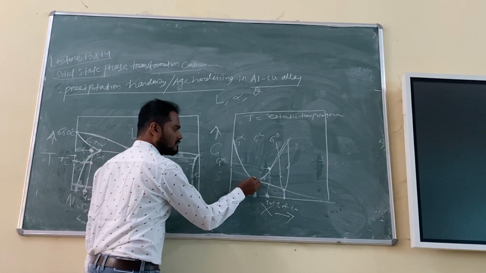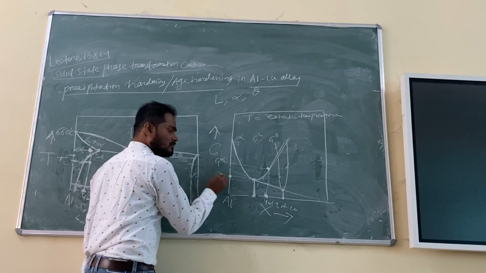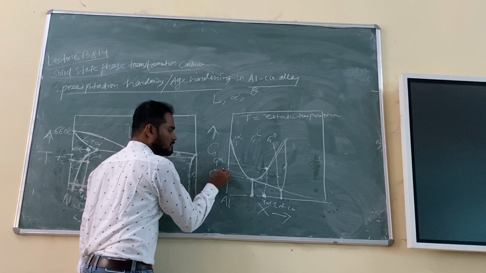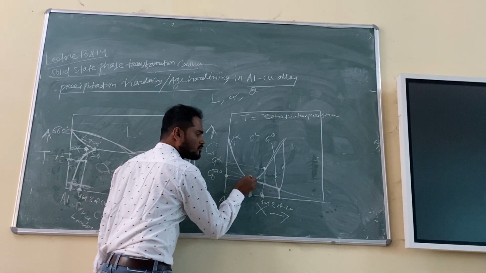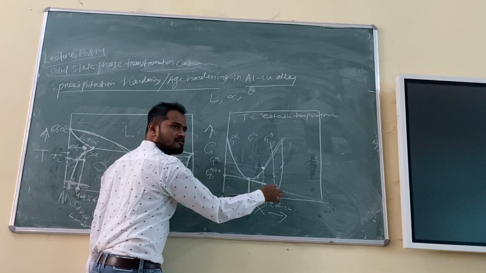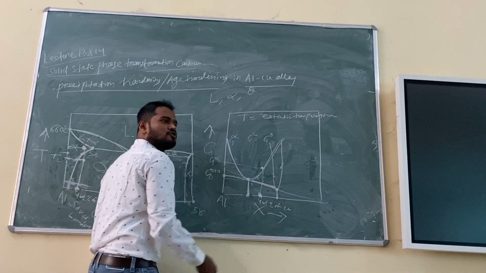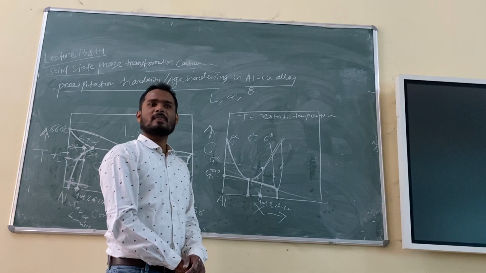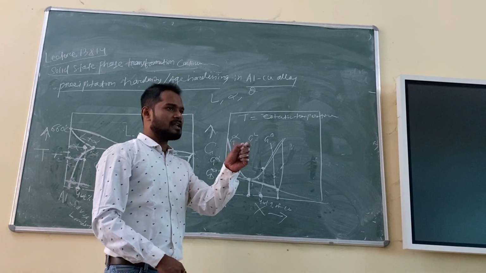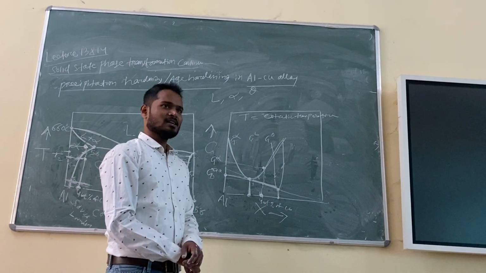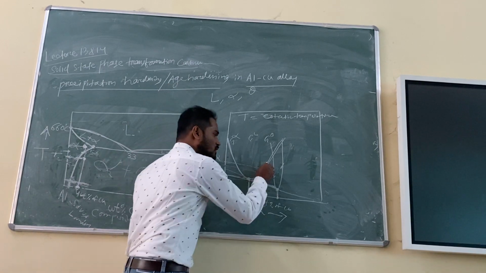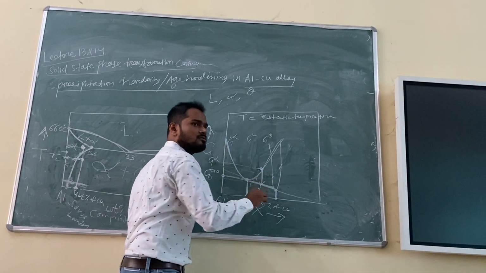That is alpha and theta. You understood? This is the free energy of alpha plus theta. This is the free energy of alpha when the composition is this much. So which one is higher, which one is lower? The combination is lower? Yes. Right? So what will happen? This will decompose to this.